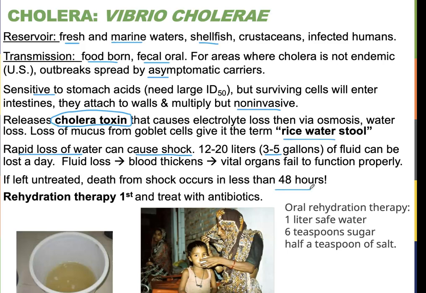In terms of the treatment for cholera, it's rehydration first and then antibiotics, because that massive loss of water is what kills you. So we need to rehydrate. And luckily for everybody out there, oral rehydration therapy is cheap and easy. It's just a liter of safe water, 6 teaspoons of sugar, and half a teaspoon of salt. That's enough to rehydrate people and come back from cholera, and also provide sugar and electrolytes. The salt would be the electrolytes. The sugar provides some energy for your cells, but it also provides the osmotic draw back into your cells.